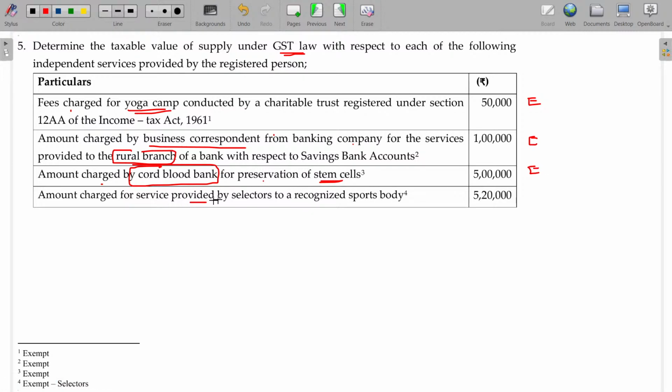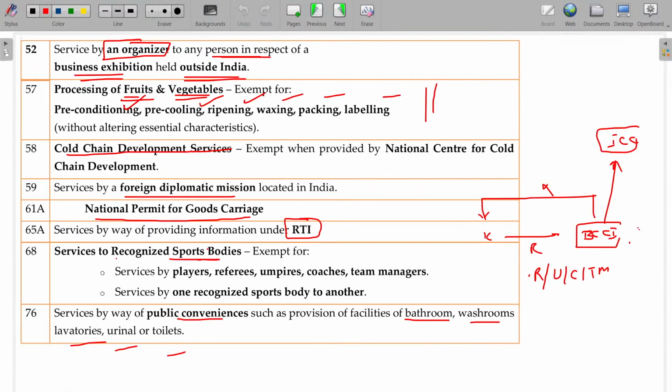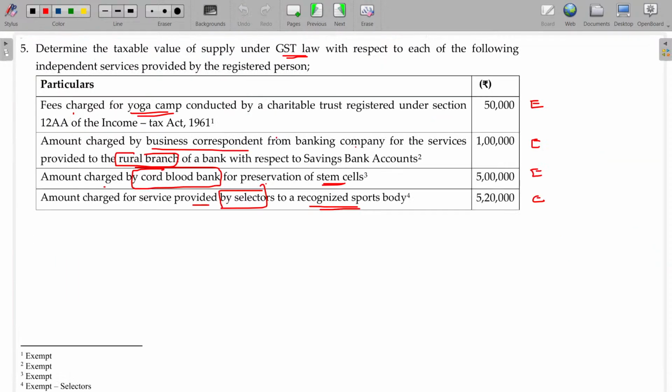Amount charged for services provided by the selectors to recognized sport bodies. Okay, exempted. Any services, okay, we have seen referee, player, umpire, coach, team managers, including any other selectors. Team managers predominantly being the selectors. Okay, so will be exempted.